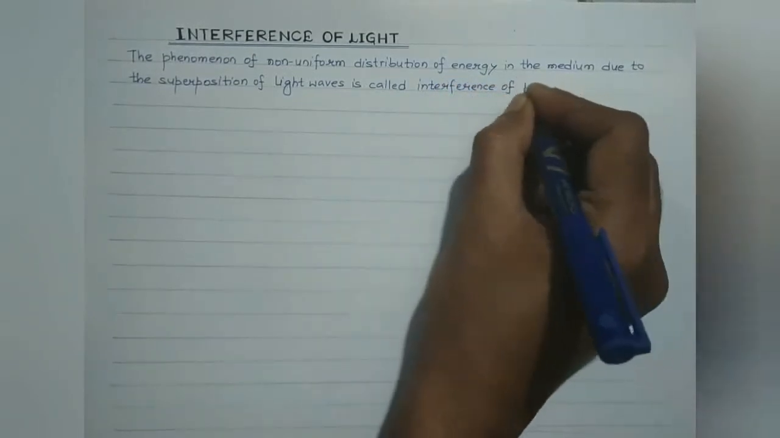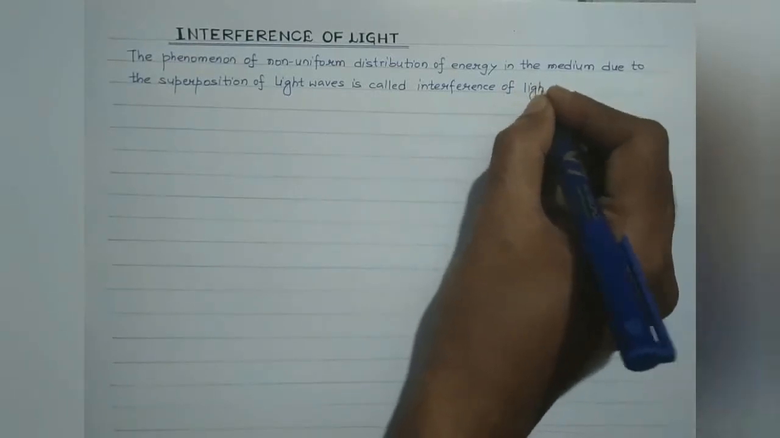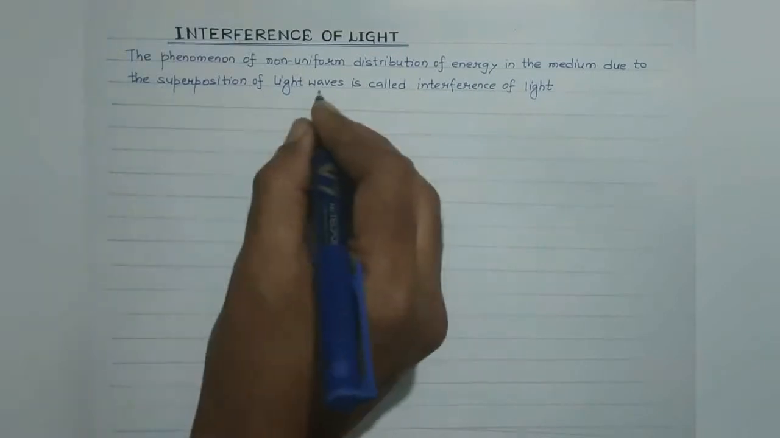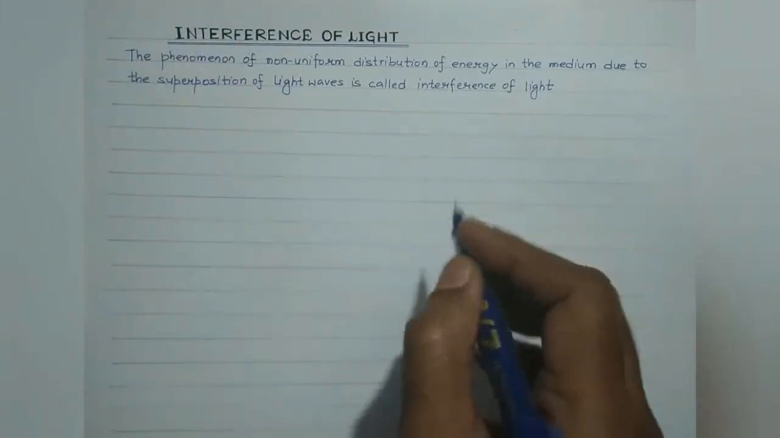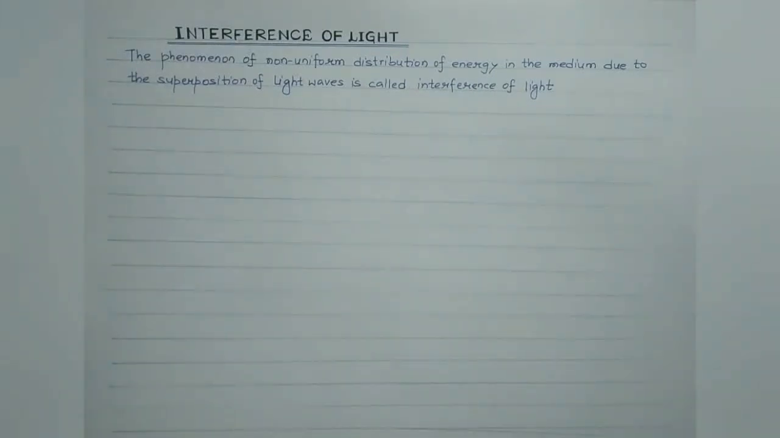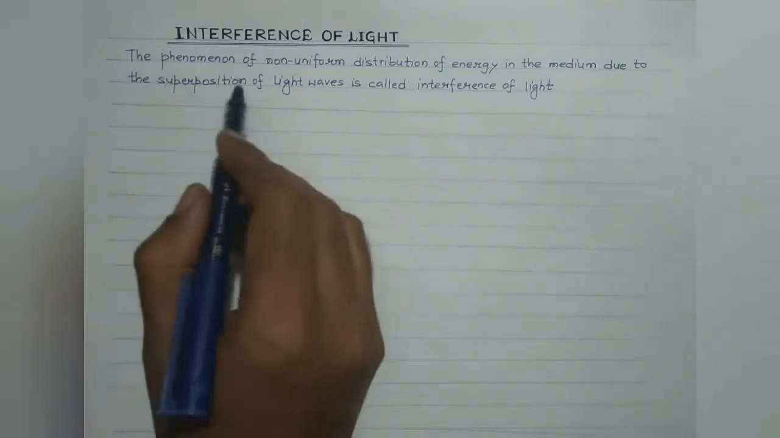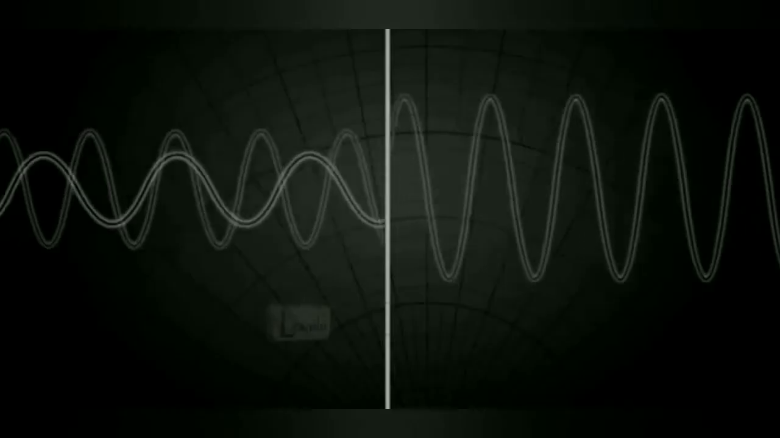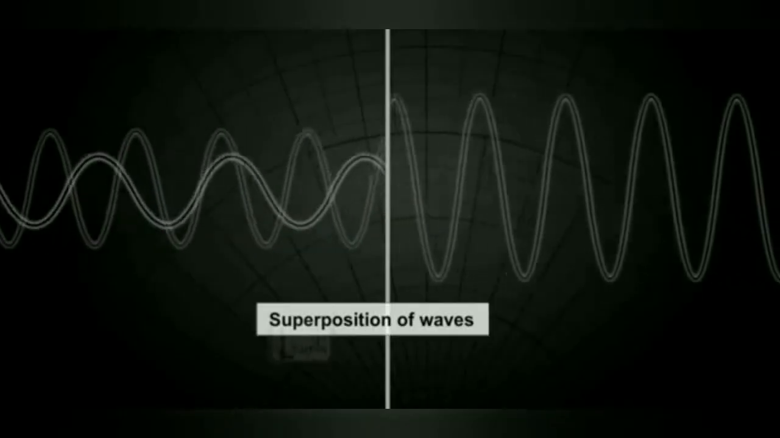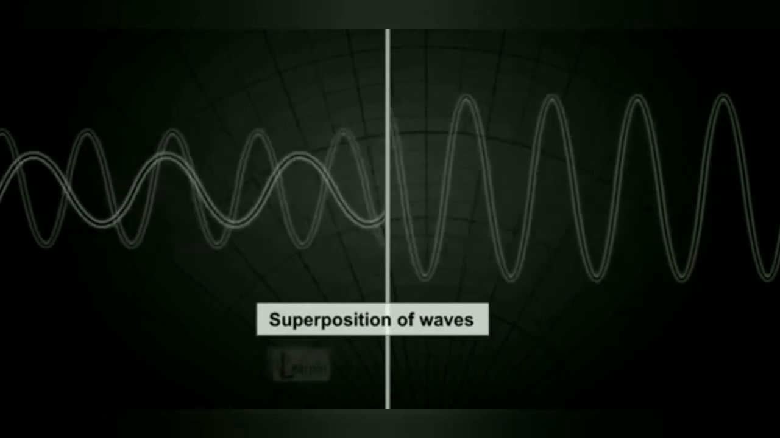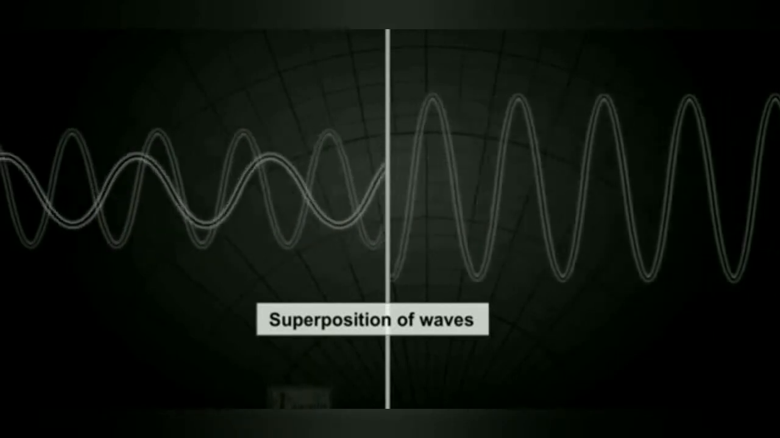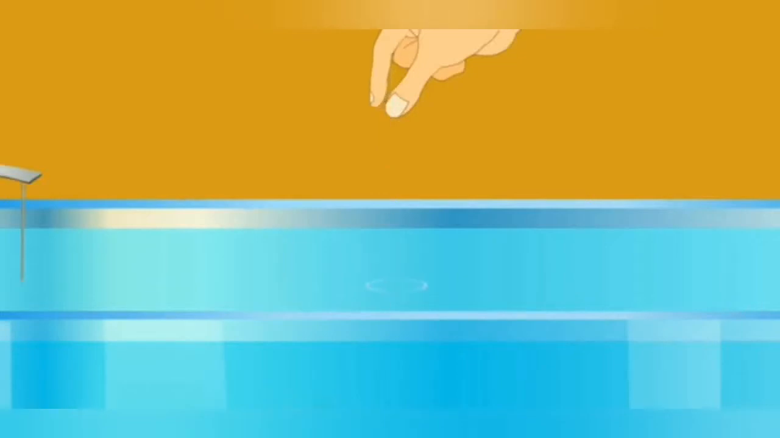Now, before we discuss interference of light in detail, we must understand the concept of superposition of waves and the principle of superposition of waves, right? So students, in order to understand this concept, let us watch this animation. When two or more waves superimpose upon one another, then it results into a new wave. In order to understand this, let us consider a simple analogy.